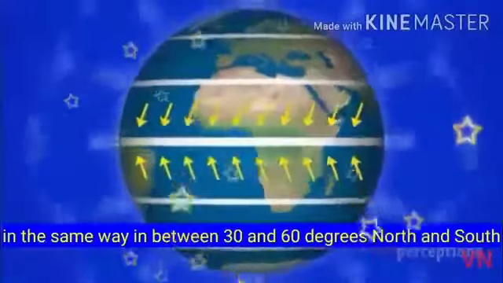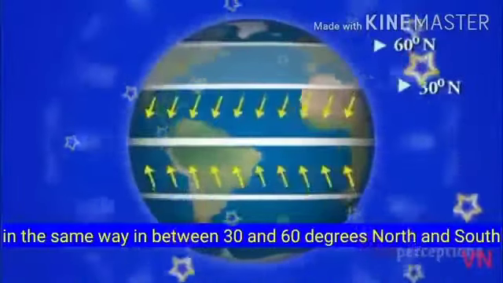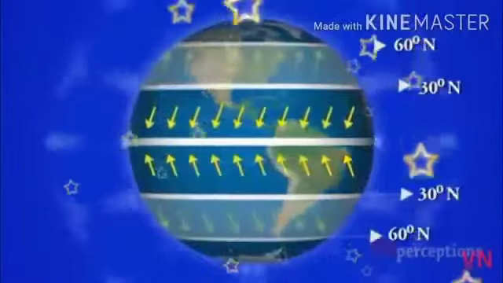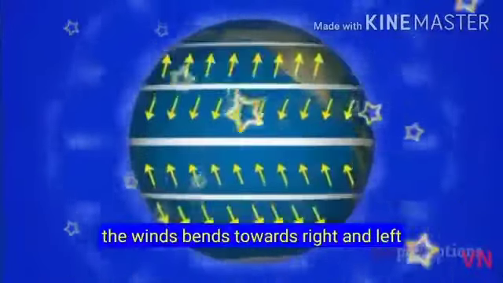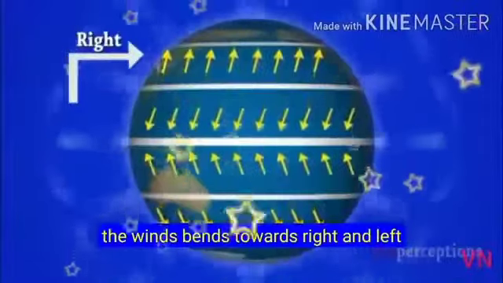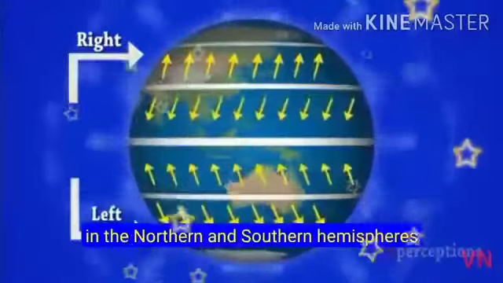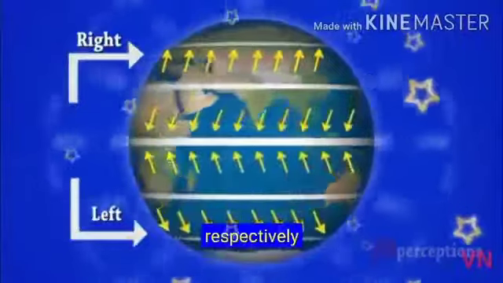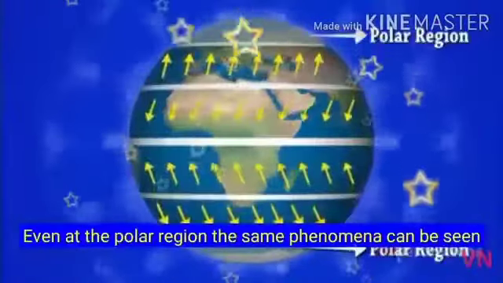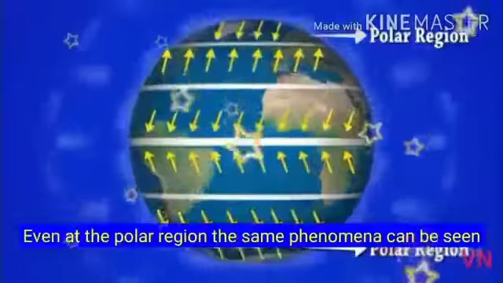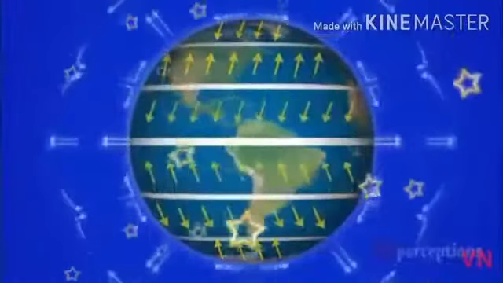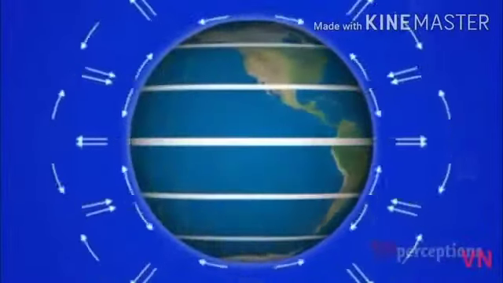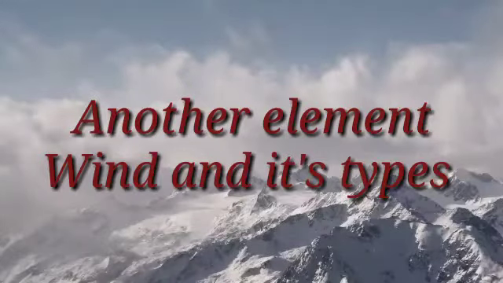In the same way, in between 30 and 60 degrees north and south, the wind bends towards right and left in the northern and southern hemispheres respectively. Even at the polar region, the same phenomenon can be seen. I hope you have understood this phenomenon, and today we are going to know about wind. It is also an important element of weather. Okay, let's begin the class.